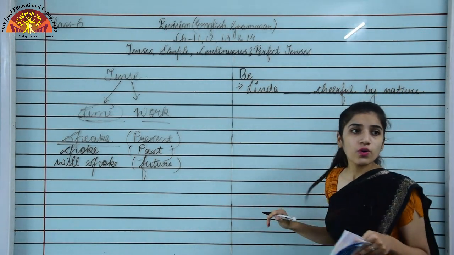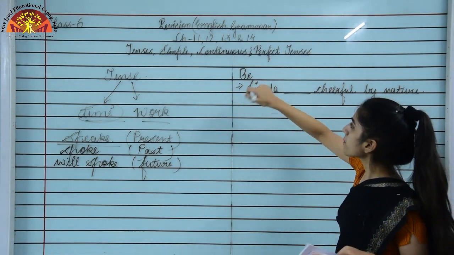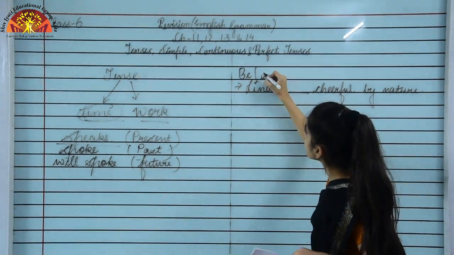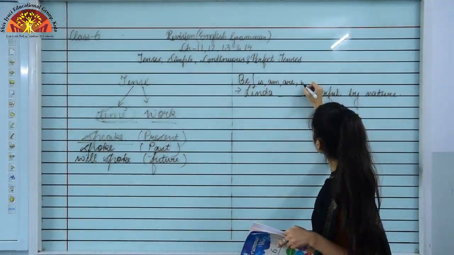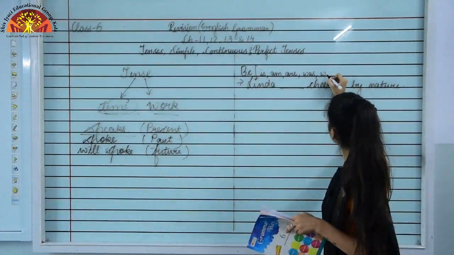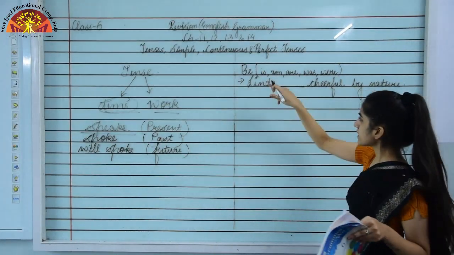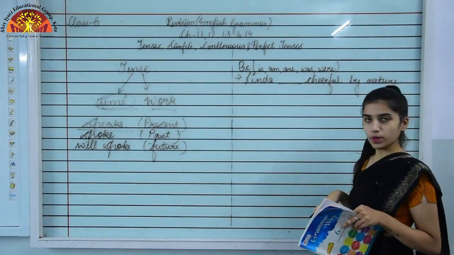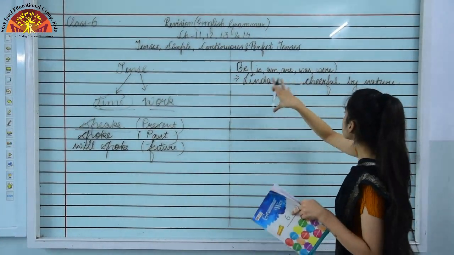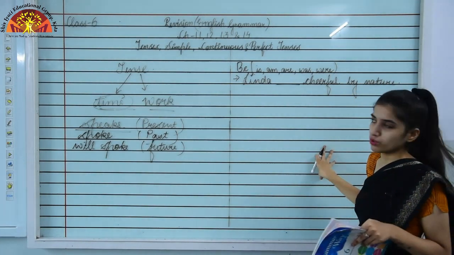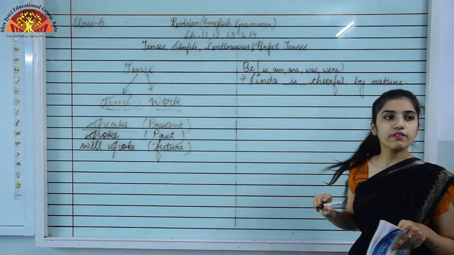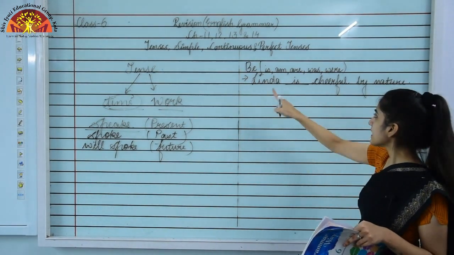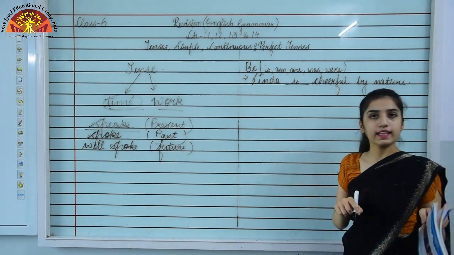Here we have to use the be form, that is am, is, are, was, were. These are the be forms of the verb. Here a habitual action is being shown, that is why we'll be using is. Linda is cheerful by nature.